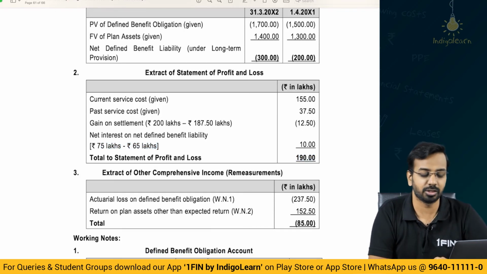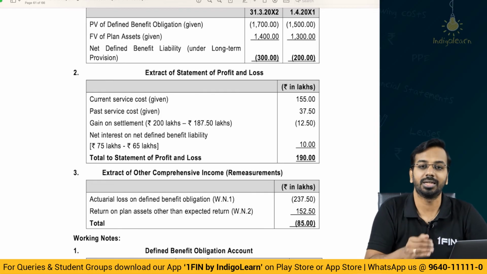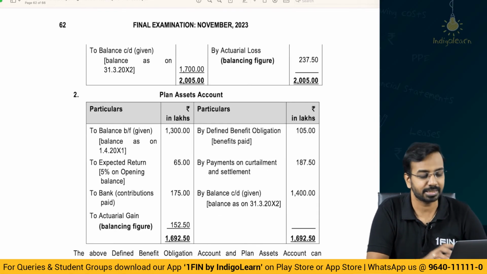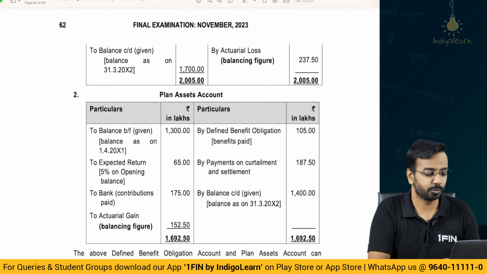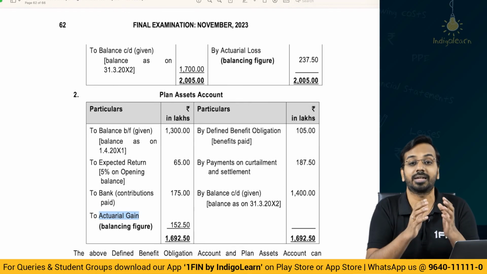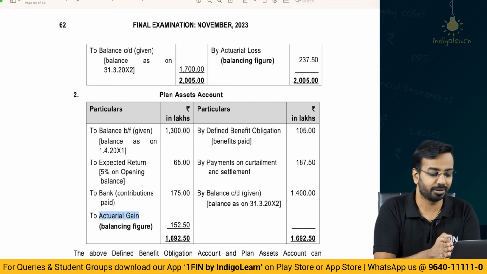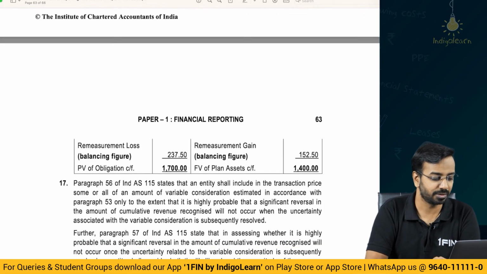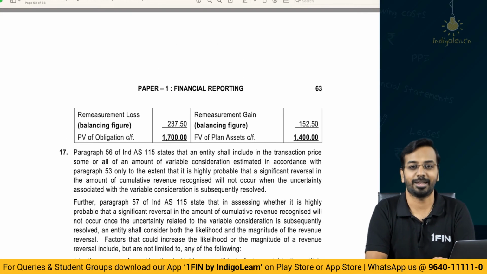And actual gains or losses will be disclosed in the other comprehensive income. And also the difference on account of plan assets, that is the return being more. So here plan asset actually is not an actual gain, it is a return difference. We expected some return, we got more return. The difference between actual and plan return is also taken to the other comprehensive income. So that is the disclosure requirement.